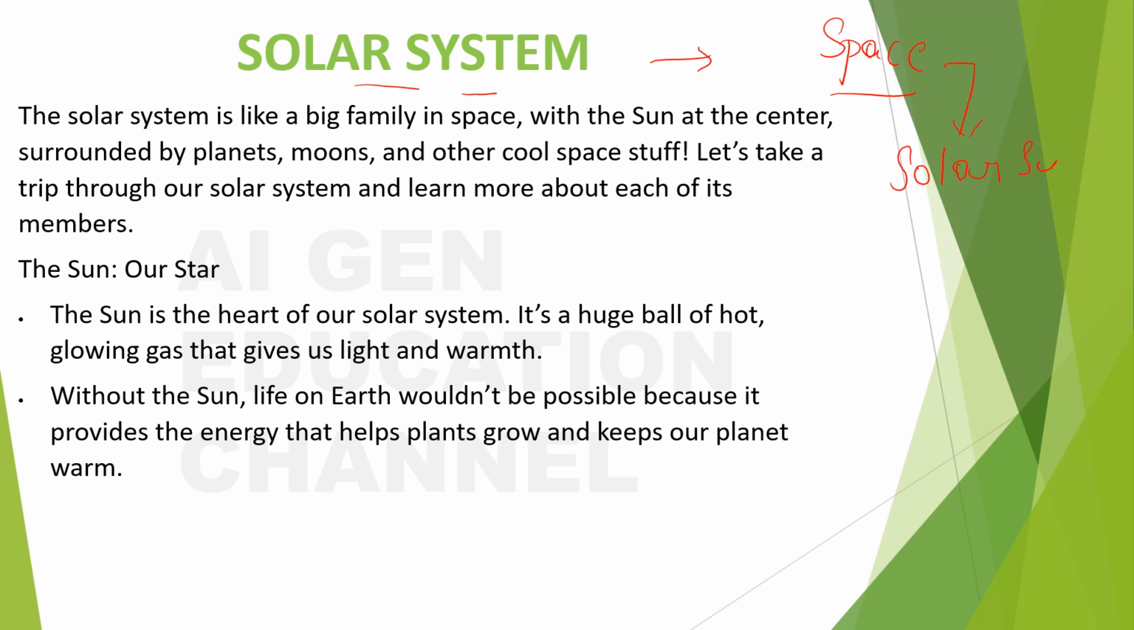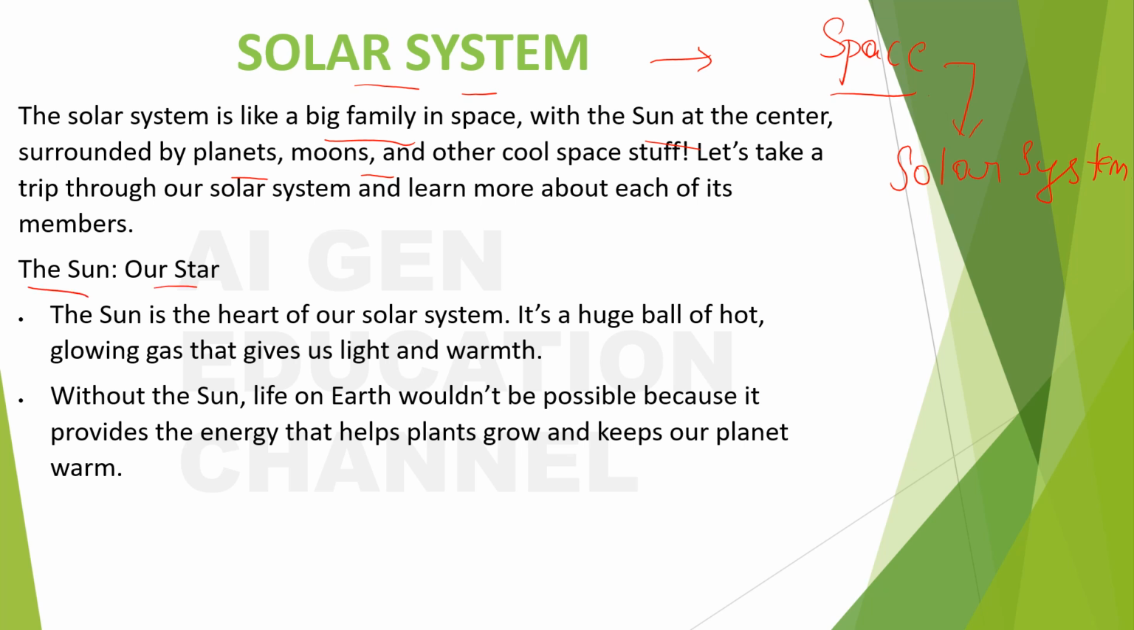Okay? What is the solar system? The solar system is like a big family in space with the sun at the center, surrounded by planets, moons and other cool space stuff. Let's take a trip through our solar system and learn more about each of its members. First is the sun, a star.